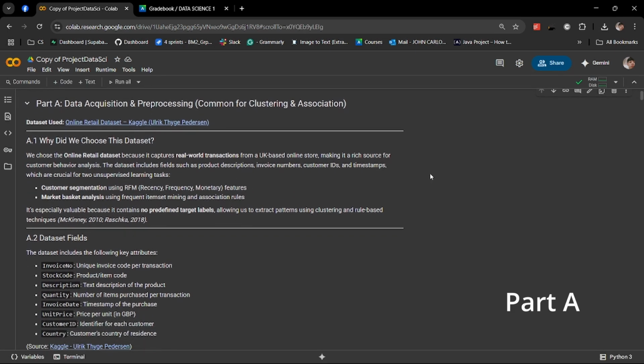For Part A, we use the online retail dataset from Kaggle, which includes real transaction data from a UK-based online store. It's ideal for unsupervised learning tasks like clustering and association rule mining because it has no predefined labels and includes transaction dates, quantities, customer IDs, and product details.